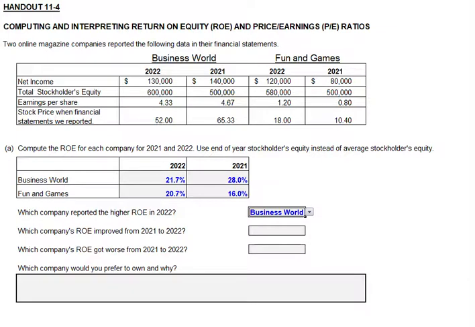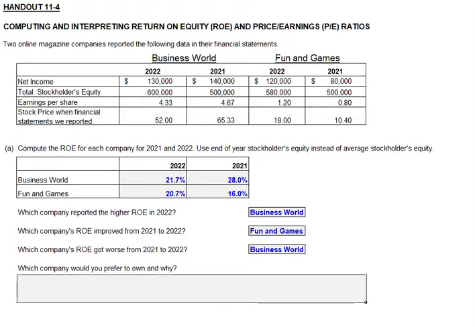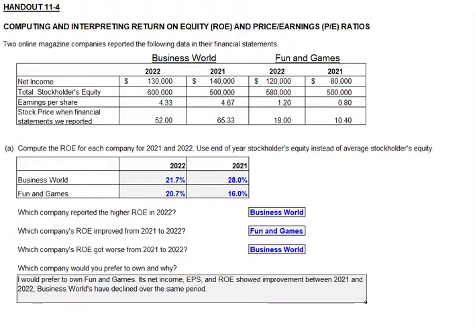Which company's return on equity improved between the 2 years? That would be Fun and Games. It went from 16% to 20%, while Business World's dropped from 28% in 2021 to 21.7% in 2022. Which company would you prefer to own and why? Well, I would prefer to own Fun and Games.